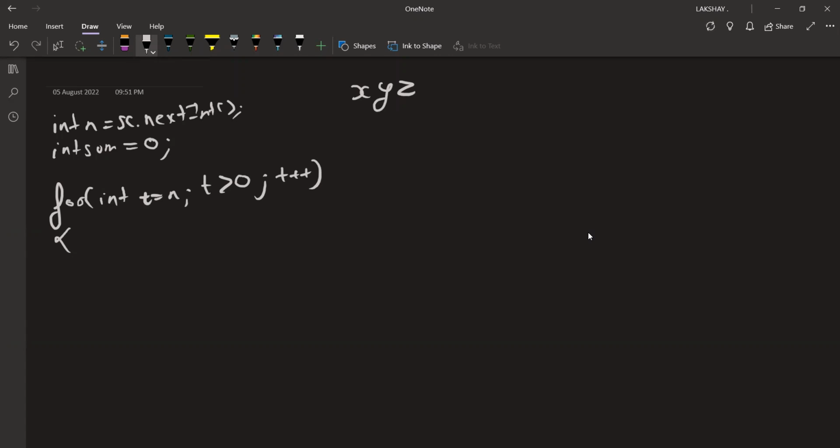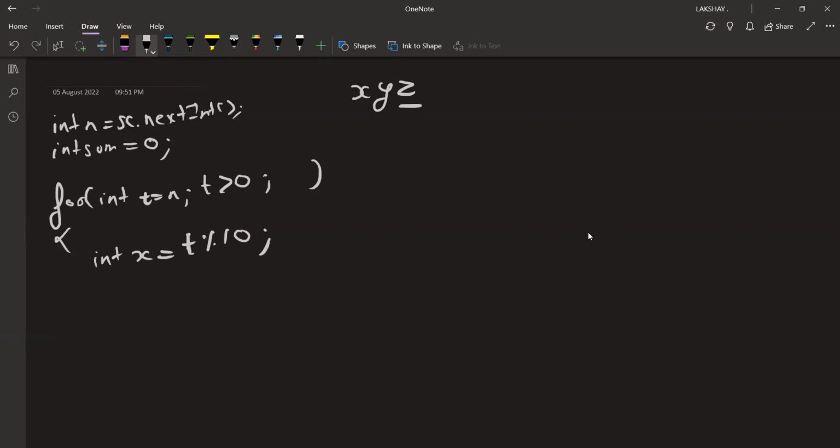Kunal, right? No, it shouldn't be t minus. Okay, no worries, because in this case we don't need any sort of t. We will be using modulus. Let's say the values that we are extracting out are x, y, and z. I need a summation of an individual character, right? So how do you do that in programming? We create a temporary variable. Let's say int x is equal to t modulo 10.